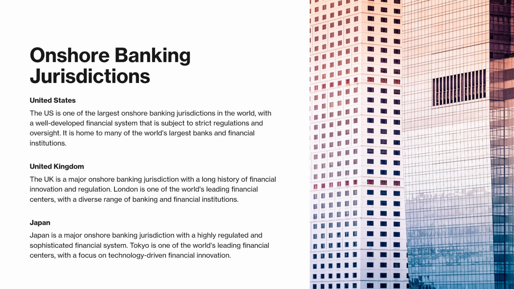United Kingdom. The UK is a major onshore banking jurisdiction with a long history of financial innovation and regulation. London is one of the world's leading financial centers with a diverse range of banking and financial institutions. Japan. Japan is a major onshore banking jurisdiction with a highly regulated and sophisticated financial system. Tokyo is one of the world's leading financial centers with a focus on technology-driven financial innovation.